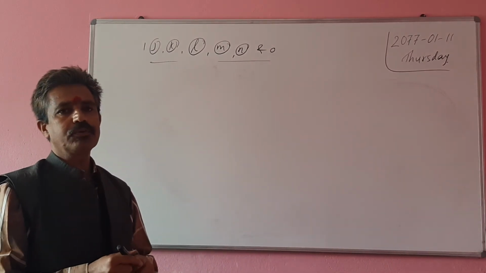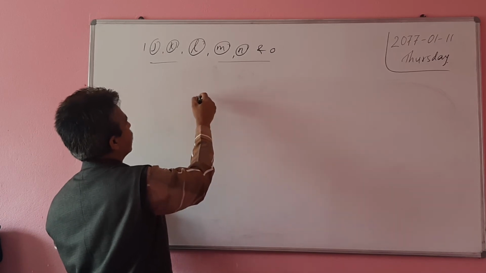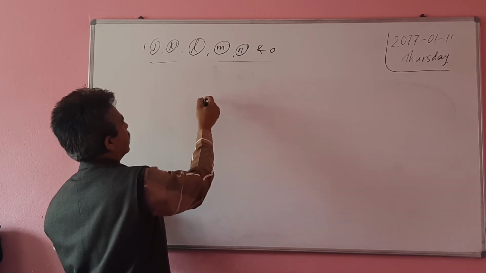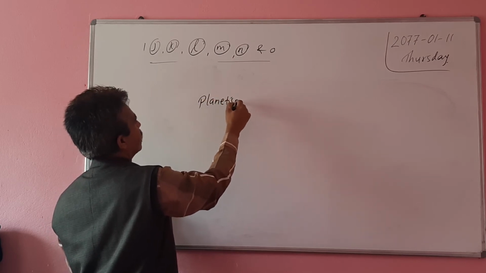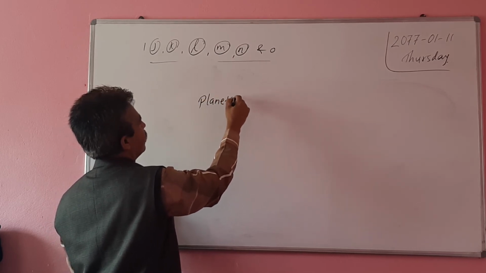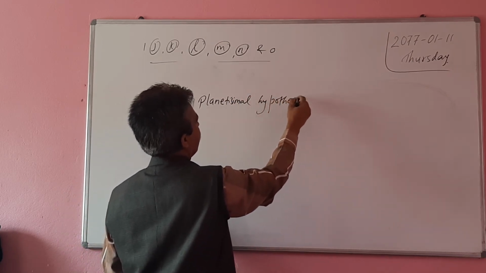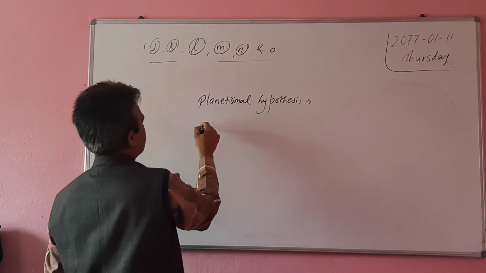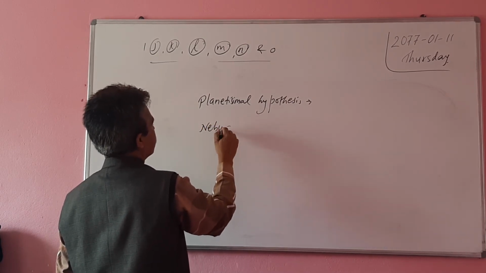Could you remember the three hypotheses and the person who propounded them? First is planetesimal hypothesis. Next one, nebular hypothesis.